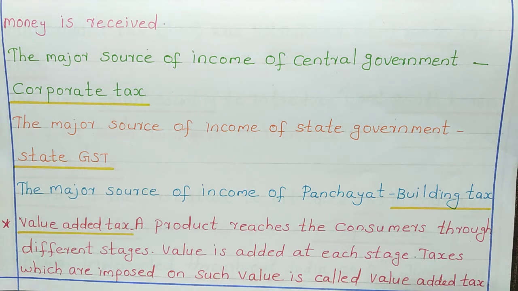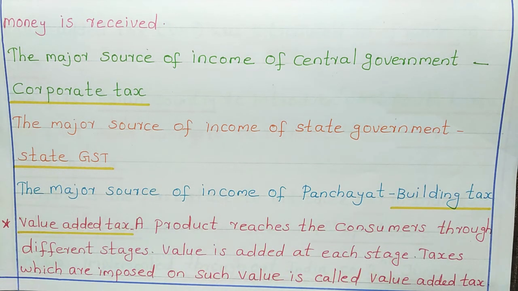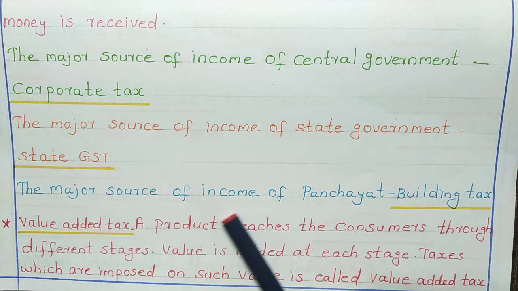GST means goods and service tax. The major income of state government is state goods and service tax. The major source of income of panchayat is building tax. Building tax comes under property tax.